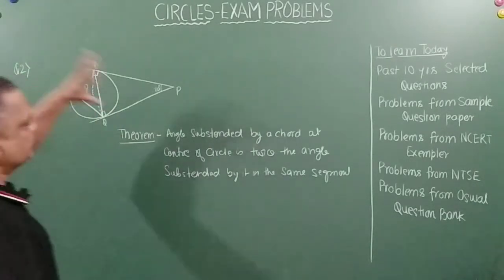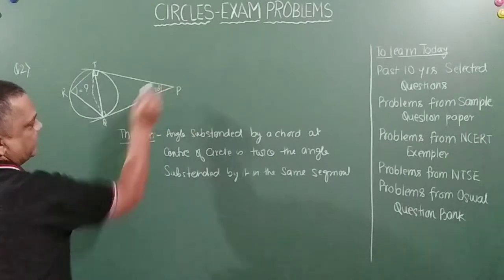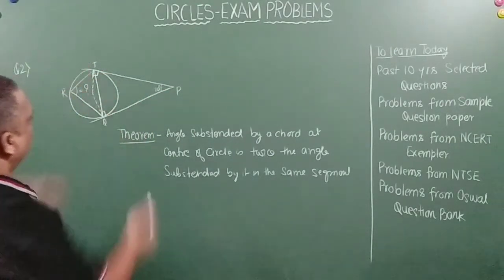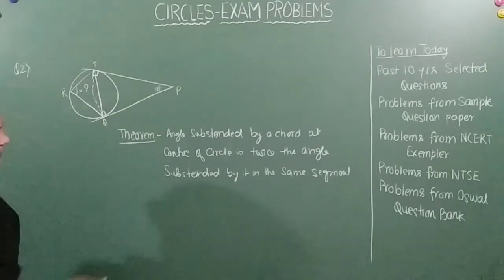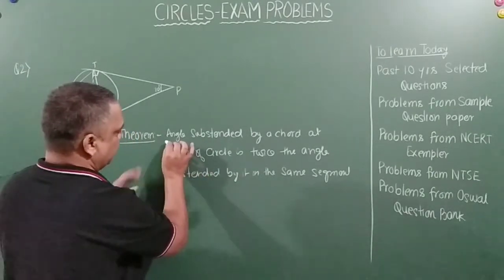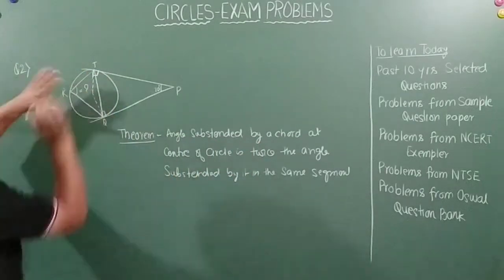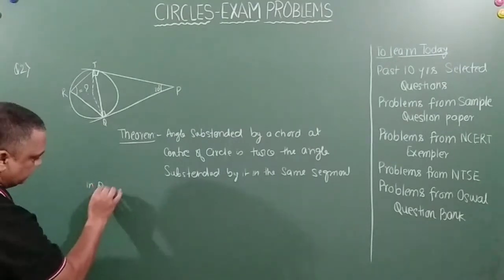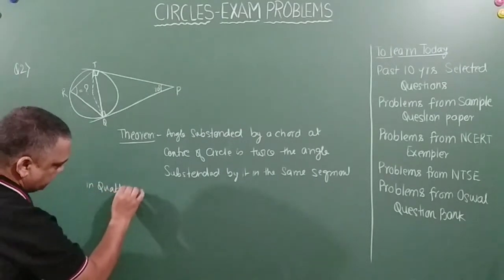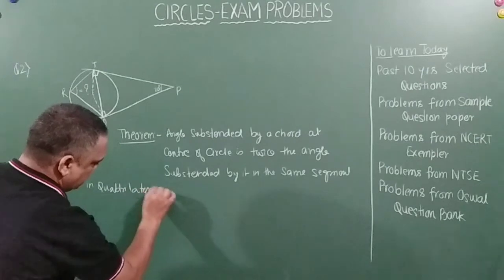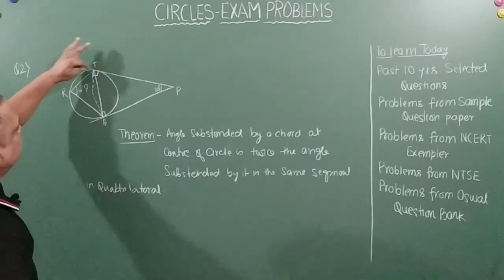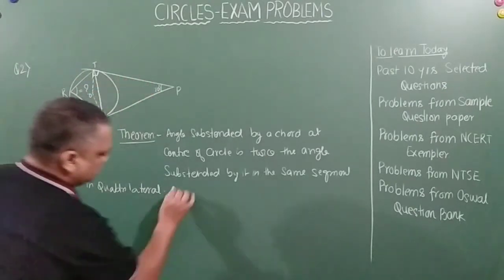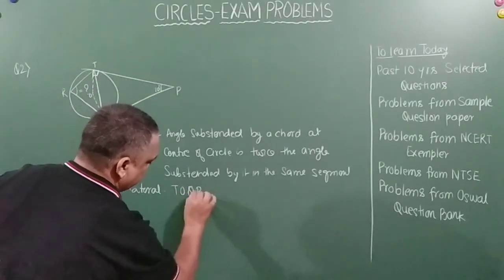Okay, so this means that, friends, if this is 70 degrees, we all know that this plus this will be 90 degrees. Okay, I'll explain this. Before that we will do this. In quadrilateral, let's call this O, TOQP, right?